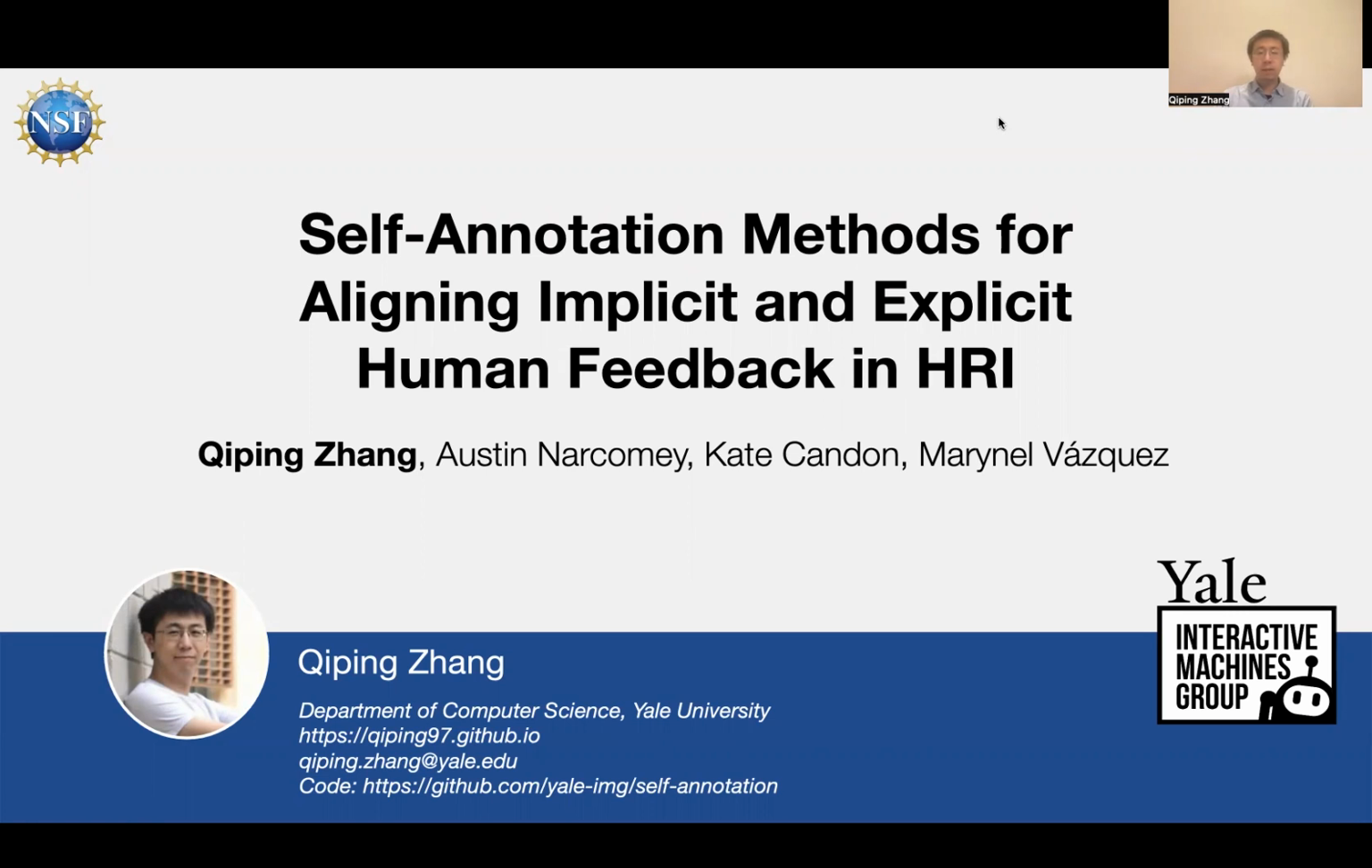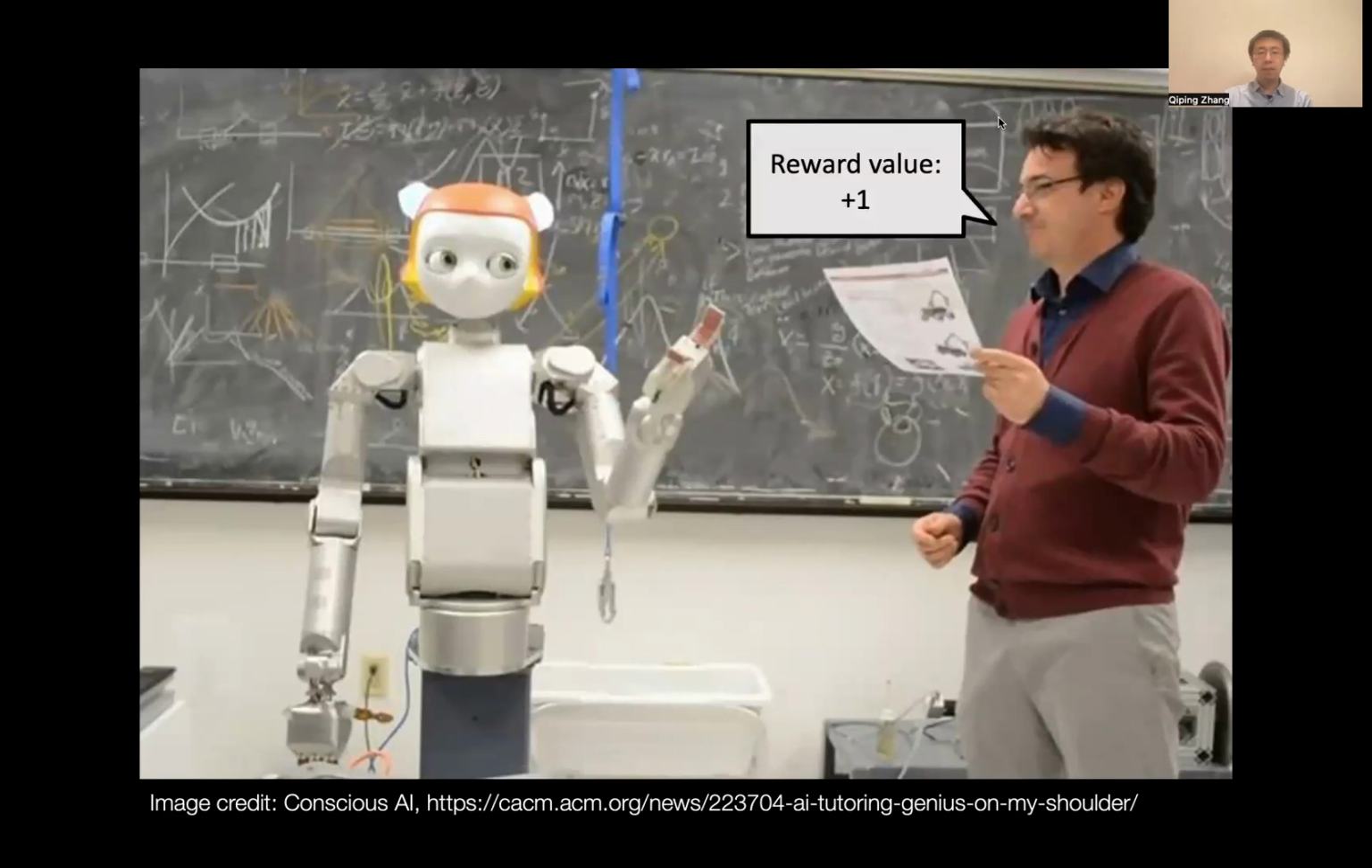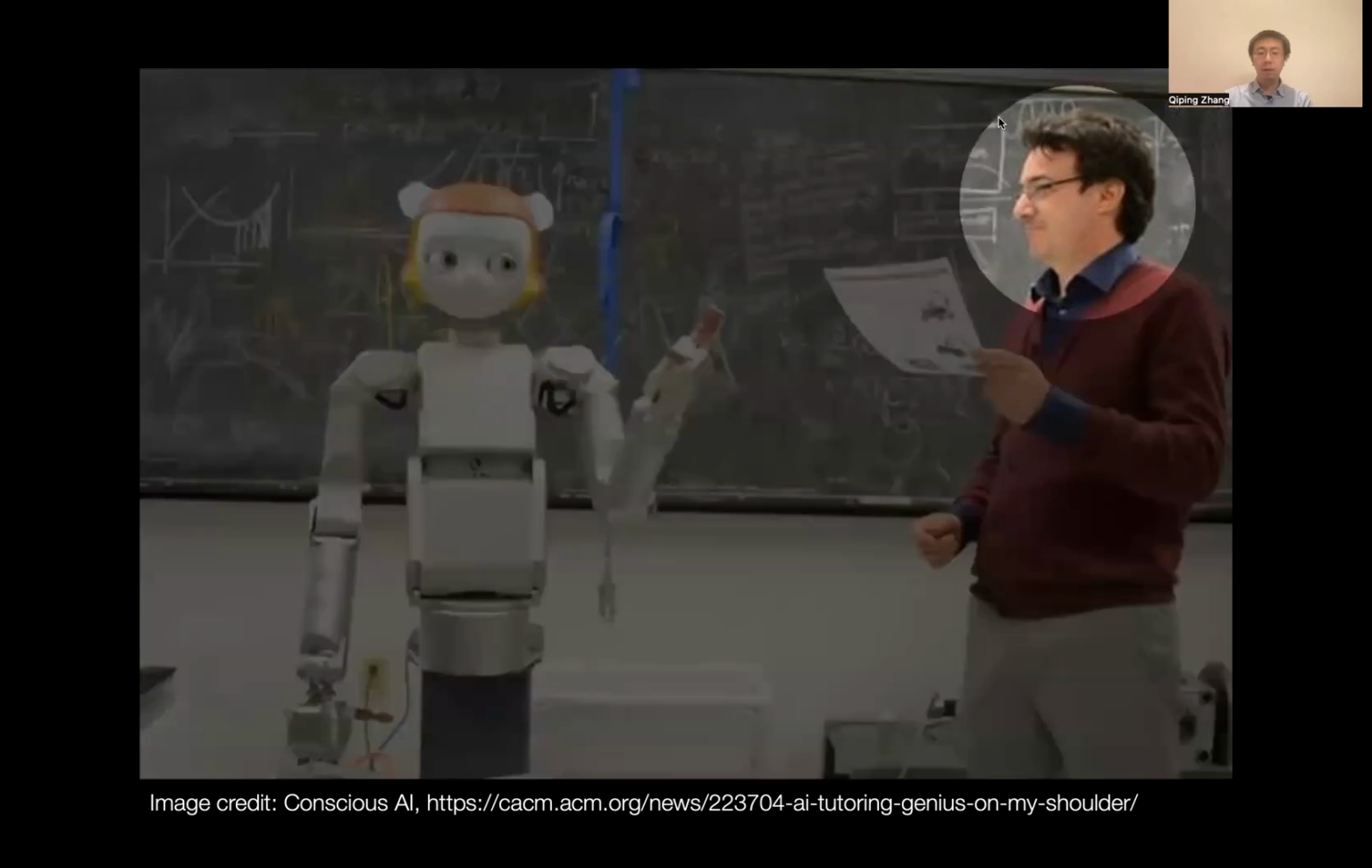Today, I will present our paper entitled Self-Annotation Methods for Aligning Implicit and Explicit Human Feedback in Human-Robot Interaction. Most prior work in robot learning in HRI focuses on using explicit human feedback. In this picture, the man is teaching the robot by giving an explicit reward value of +1. However, we can also see the man is naturally giving off facial reactions.